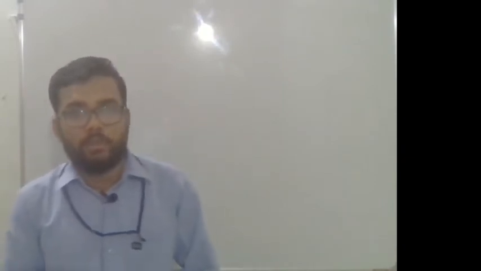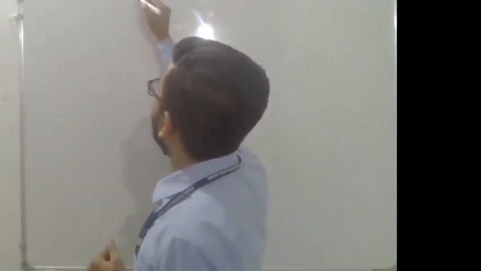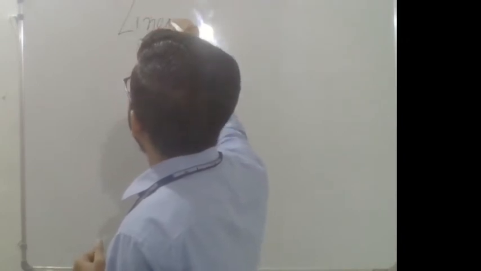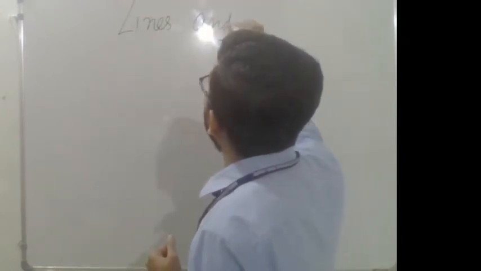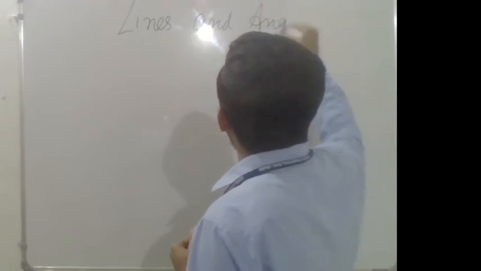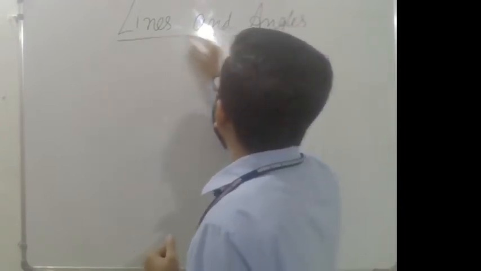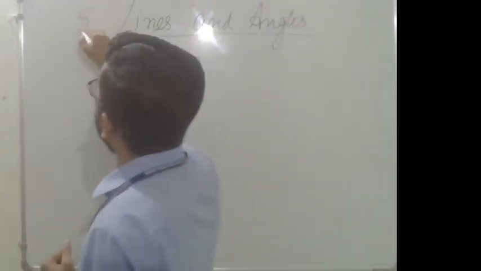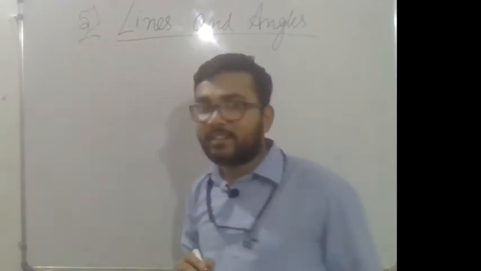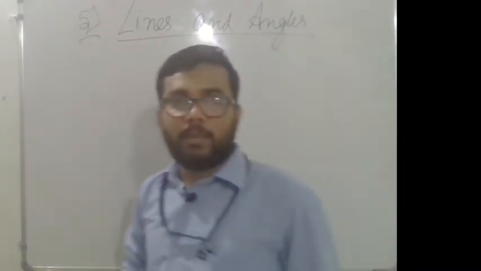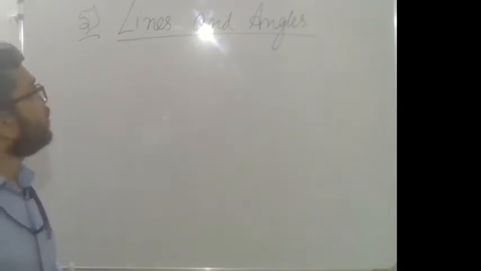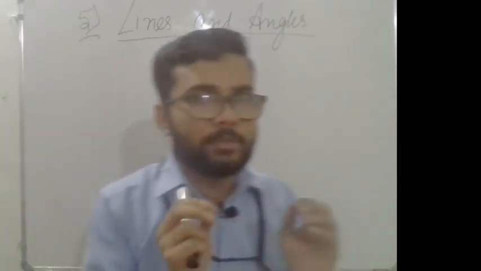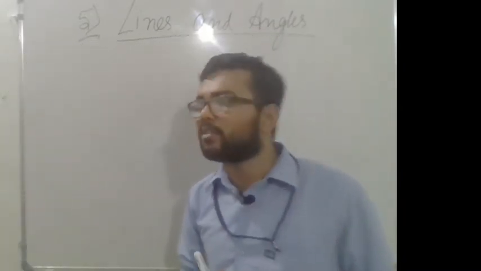So today we are going to start a new chapter, chapter number 5. Chapter name is Lines and Angles. This is chapter number 5, Lines and Angles. You have already learned something about lines and angles in the previous class.